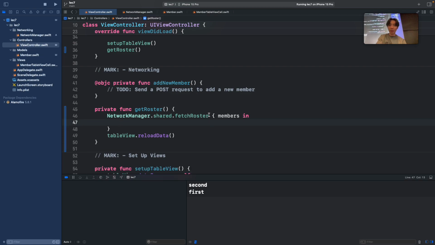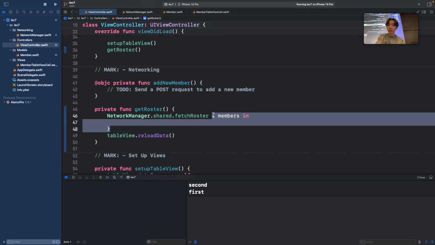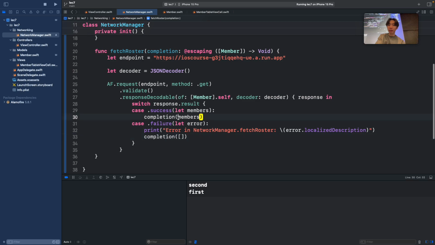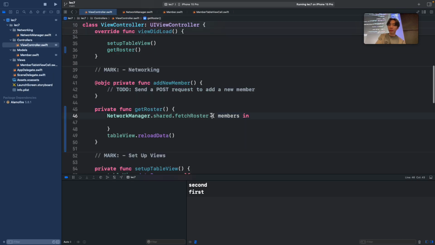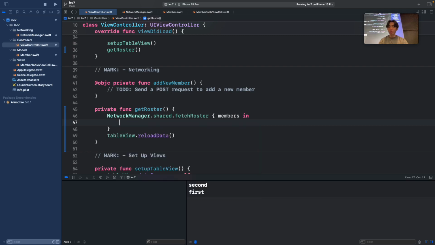So basically what's happening is that this right here is actually a function. It's a function that I pass the list of members into. So this function right here retrieves that list of members. If we look at the type of members, it's actually an array of member objects, or an array of members. So now what do I want to do with that?